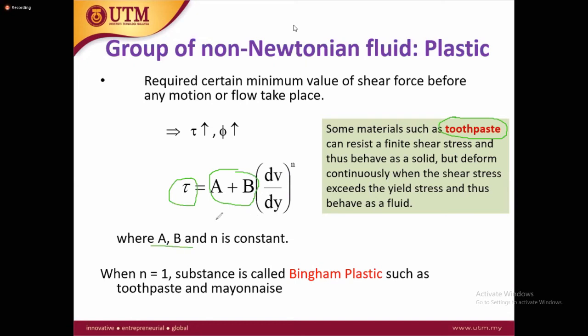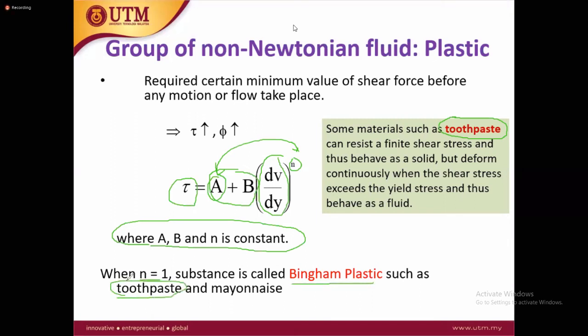So this n will depend on the behavior. B is similar to the viscosity, and A is the additional constant. So A and n are the additional constants to convert this non-linear behavior to linear behavior. For example, when n is equal to 1, the substance is called Bingham plastic, and toothpaste has the behavior of a Bingham plastic, meaning initially it needs high force and later on needs low force to move.